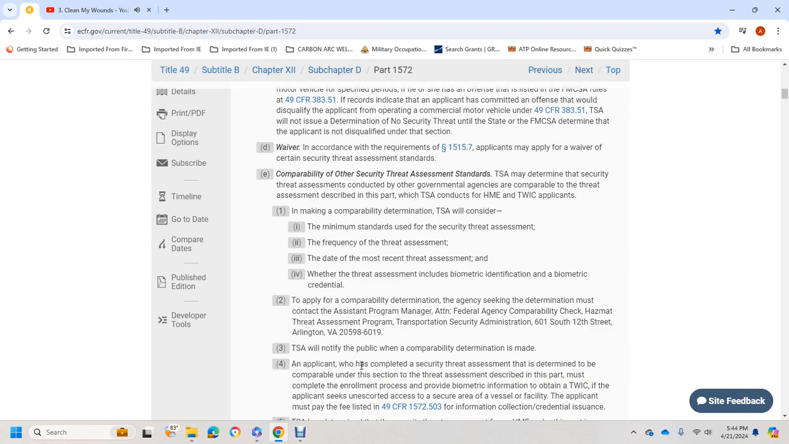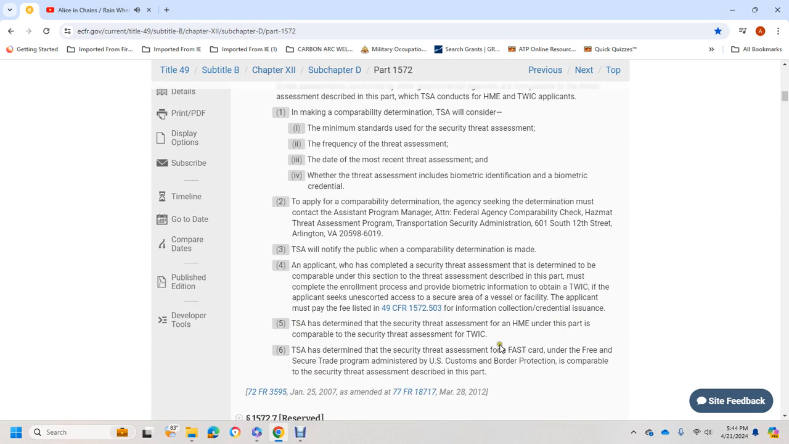To apply for a comparability determination, the agency seeking the determination must contact the Assistant Program Manager for Federal Agency Comparability Check with the Hazmat Threat Assessment Program, Transportation Security Administration, 601 South 12th Street, Arlington, Virginia 20598-6019. TSA will notify the public of the comparability determinations made.